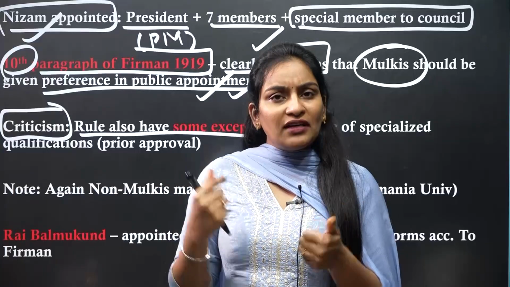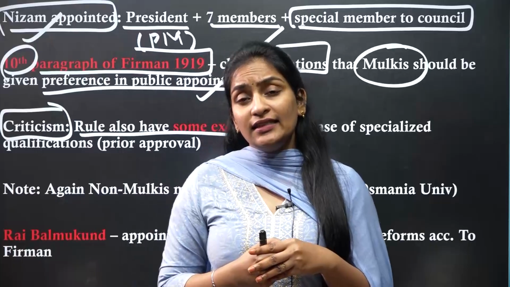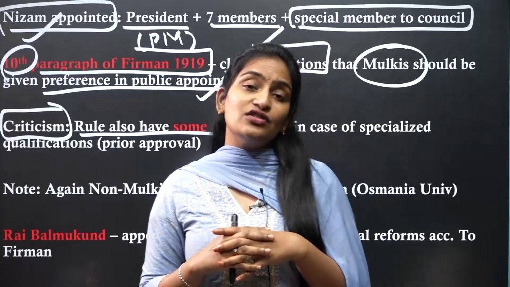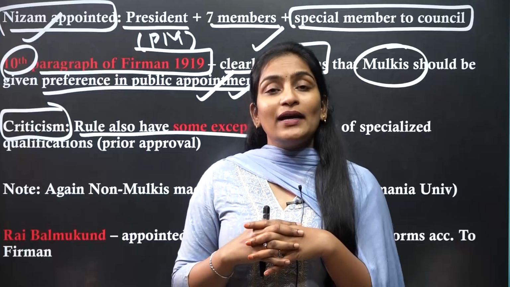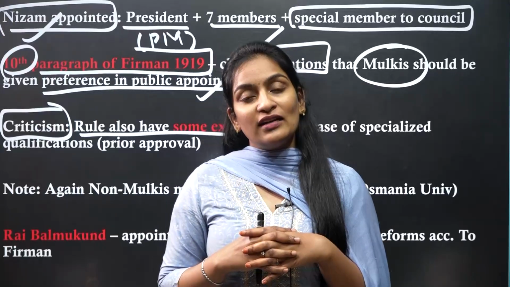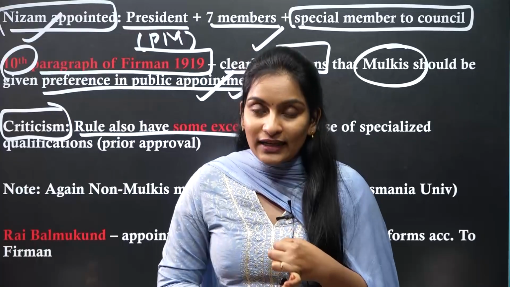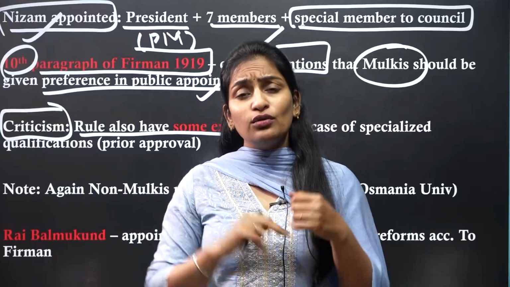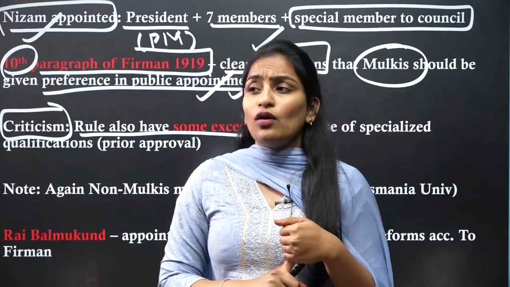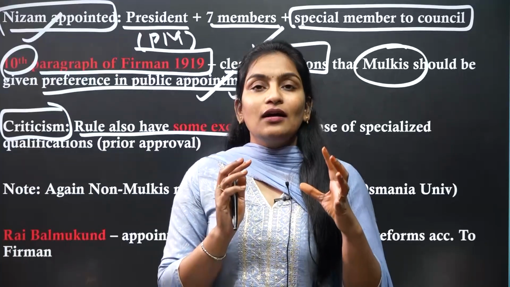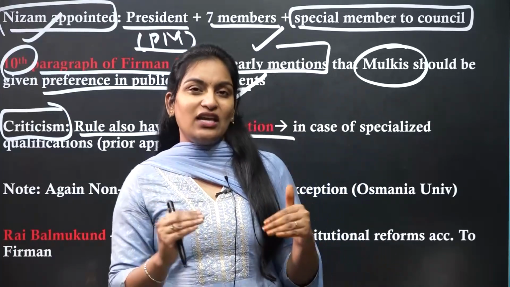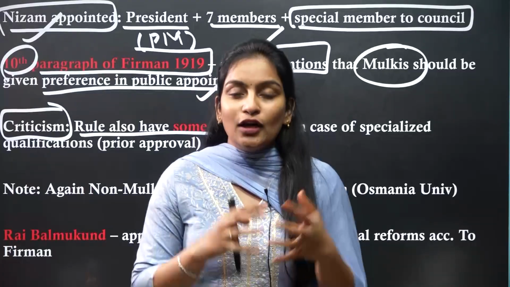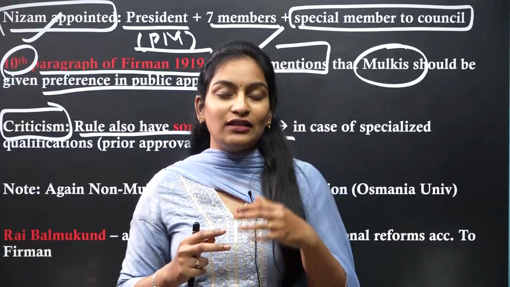So even when Osmania University was established in 1918, we already experienced and learned how injustice was done to the Mulkis by appointing more teachers of Osmania University as non-Mulkis, and also the translators as non-Mulkis, and they preferred the Lucknowi Urdu, and also they framed the curriculum which provides basic education to the Mulki people, but it does not imbibe the skills needed for becoming an efficient administrator.